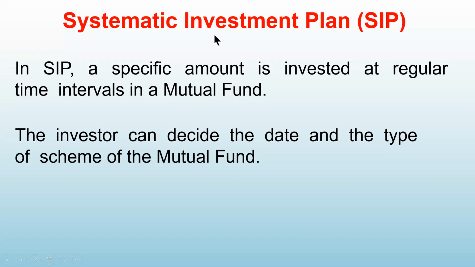First of all, for those who have joined new, what is a systematic investment plan? It is like an RD account with the bank, where a fixed amount is invested at regular time intervals in a mutual fund. जैसे कि आरडी अकाउंट में होता है, एक फिक्स अमाउंट आप हर महीने बैंक में डिपॉजिट करते हैं और फिर आपका मैच्योरिटी पीरियड होने के बाद आपको वो अमाउंट विथ इंटरेस्ट होता है.